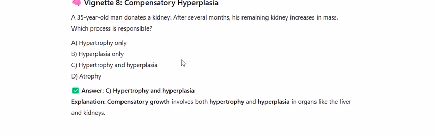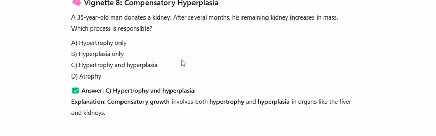Vignette 8, Compensatory Hyperplasia. A 35-year-old man donates a kidney. After several months, his remaining kidney increases in mass. Which process is responsible? A. Hypertrophy only, B. Hyperplasia only, C. Hypertrophy and hyperplasia, D. Atrophy. Answer C. Hypertrophy and hyperplasia. Explanation: compensatory growth involves both hypertrophy and hyperplasia in organs like the liver and kidneys.